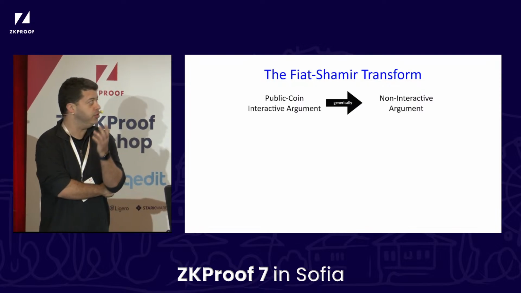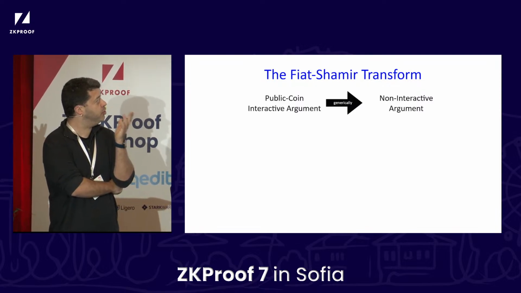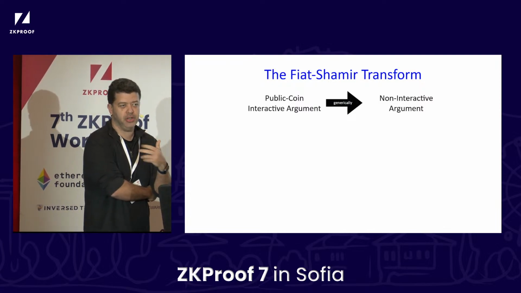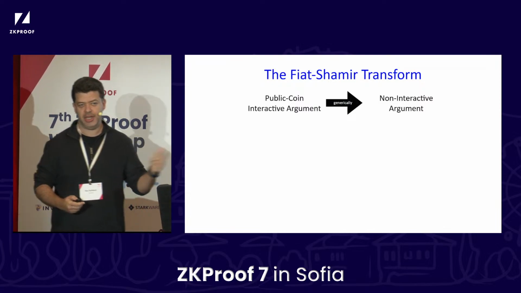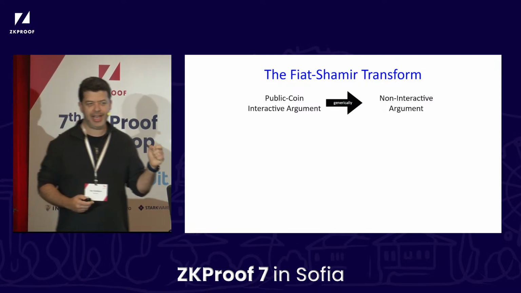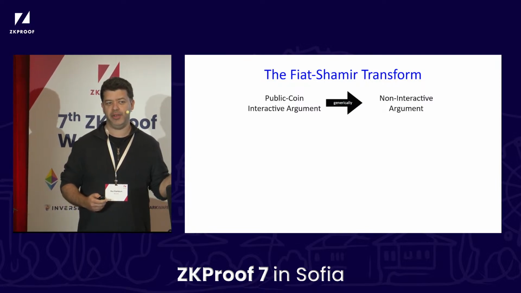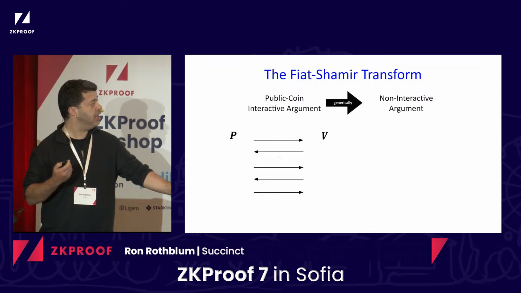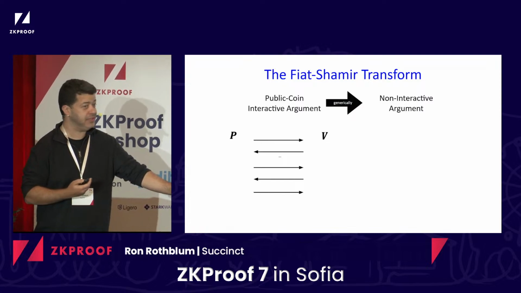OK, so this is the Fiat-Shamir transform. How does it work? In the Fiat-Shamir transform, we start off with an interactive argument system. There's some protocol for proving correctness of a computation, and it's highly interactive. One catch is that the protocol has to be of the public coin variant, which means that everything that the verifier sends are just random coin tosses. So we have an interactive protocol here on the left-hand side.